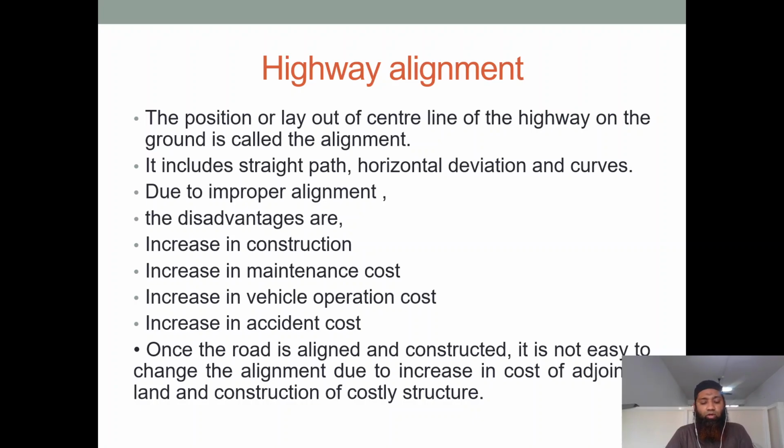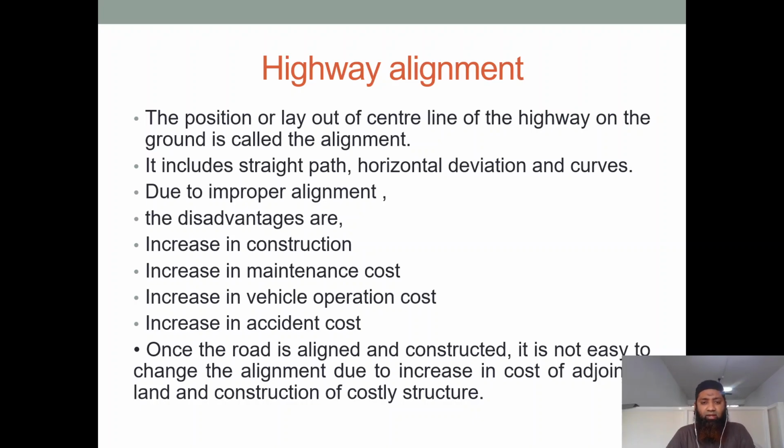You can see here, due to improper alignment, what are the disadvantages? The construction cost can get increased. See, if I don't come up with a proper road map, then there is a disadvantage where the construction cost can increase. If I take a long route without doing different surveys, then there are high chances of the construction cost increasing. So it is very important. We need to have a good highway alignment.